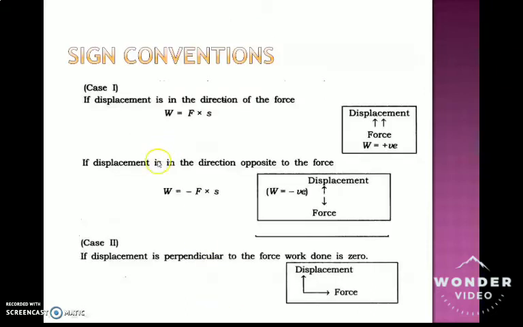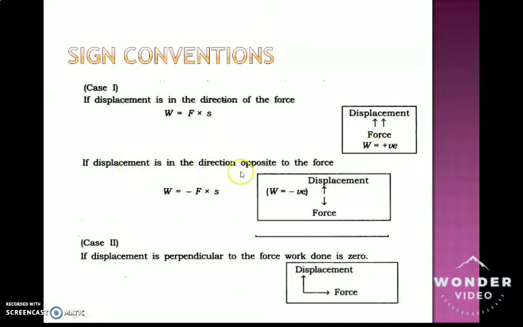Now what are the sign conventions? In general cases we simply say work is done, but in physics we have to consider whether work done is positive, negative, or zero. These are the concepts where sign conventions regarding work done are considered. If force and displacement are in the same direction, then work done will be positive.